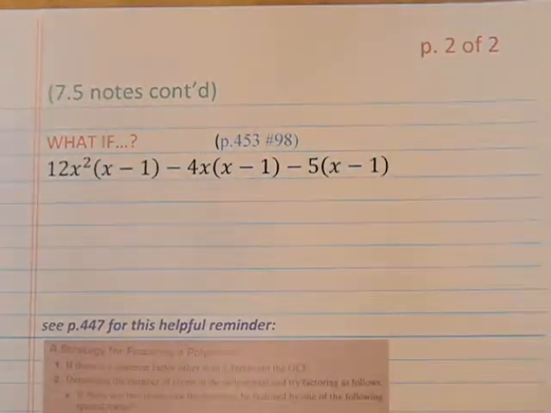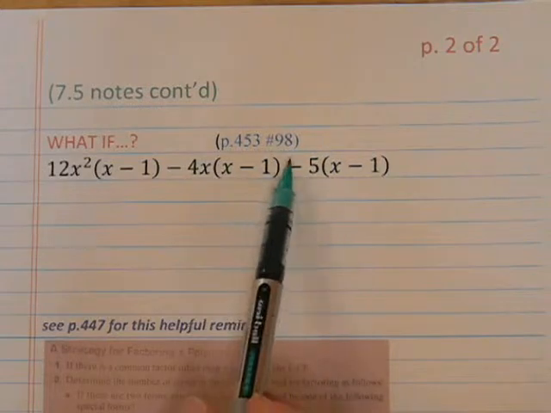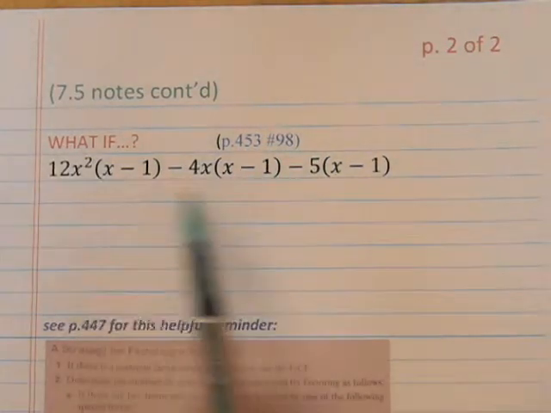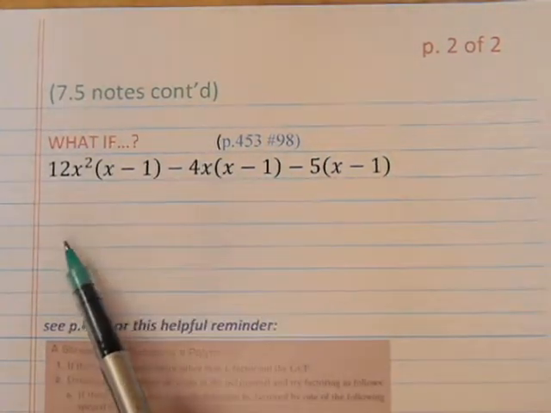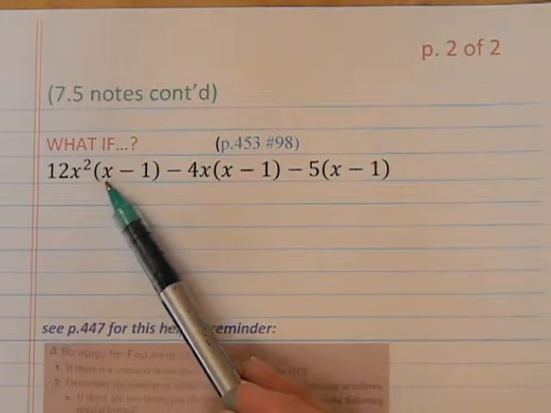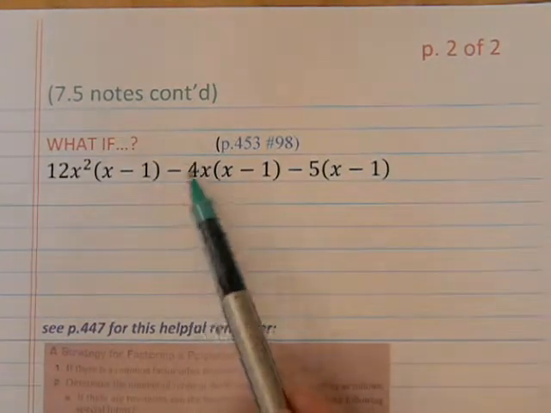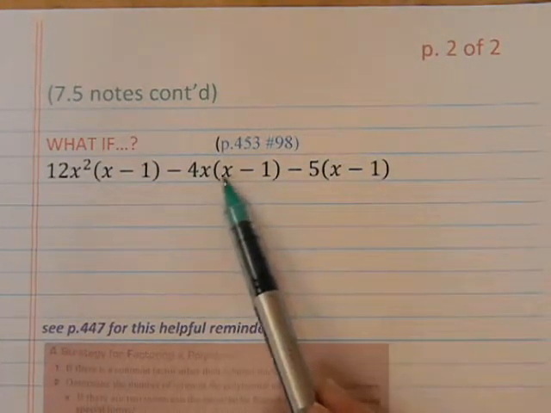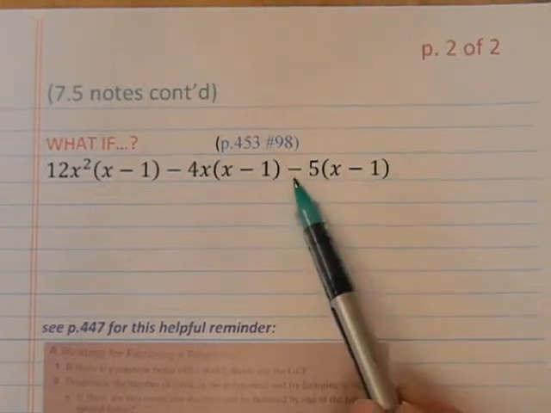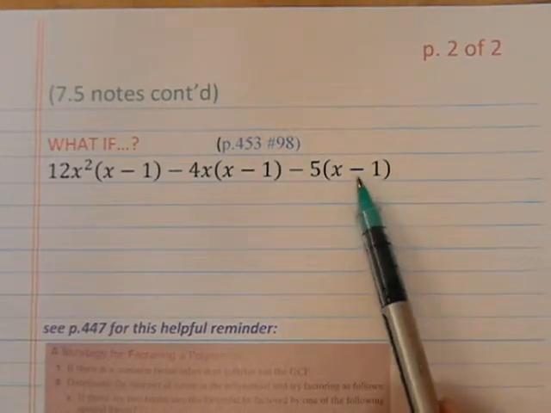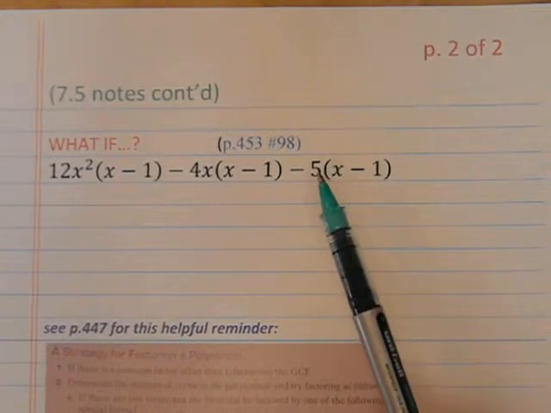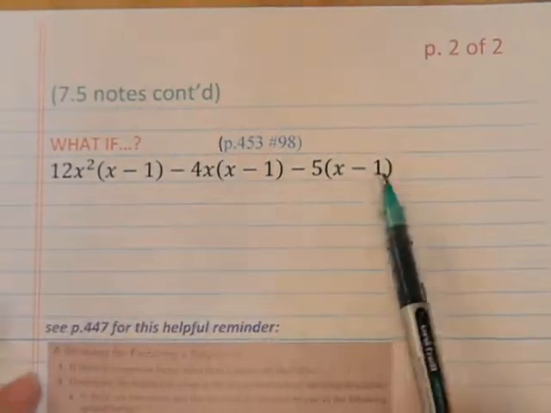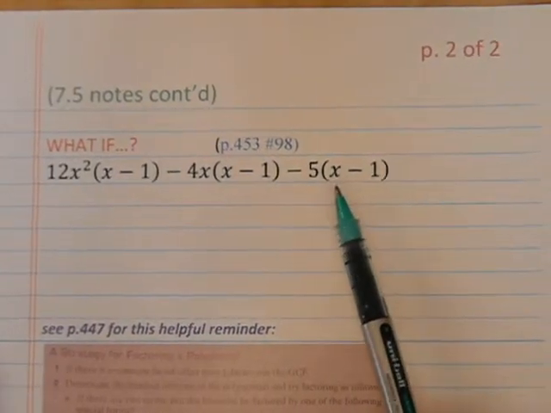Continuing on page 2 of the section of notes that we're in for 7.5, what if you get pretty far on in the assignment and you run into something like this, where they ask you to factor completely, and it's 12x squared times the quantity x minus 1, minus 4x times the quantity x minus 1, minus 5 times the quantity x minus 1. That looks really different at first glance from what we have been doing.